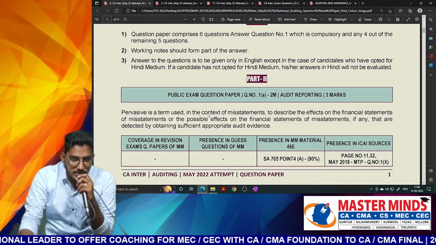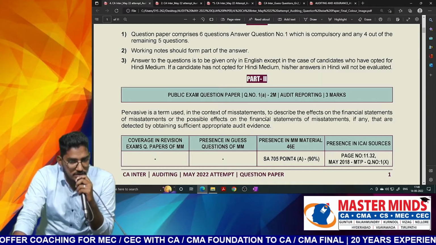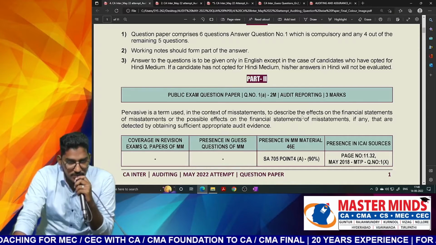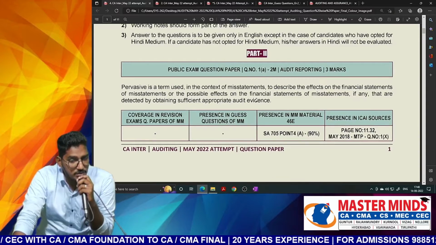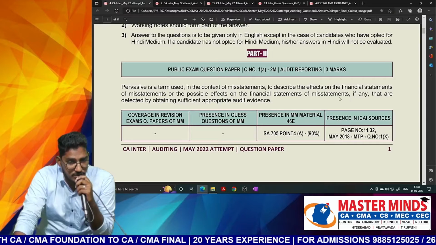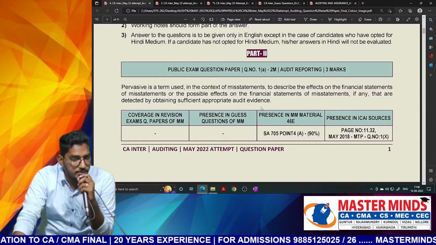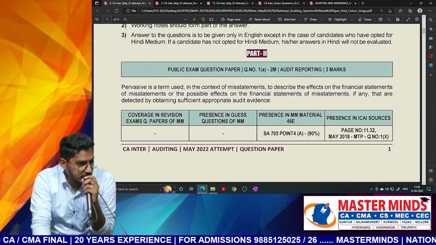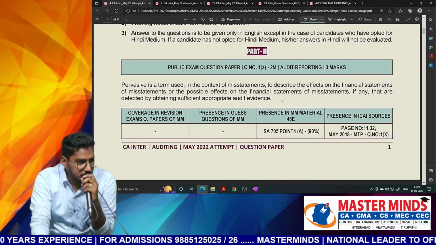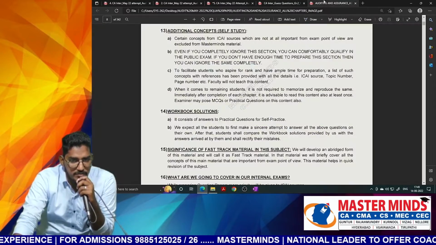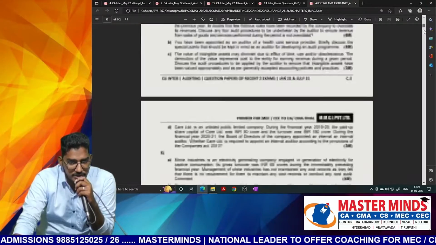Okay, first, question number 1A. Pervasive is a term used in the context of misstatements to describe the effects on the financial statements of misstatements, or the possible effects of misstatements on the financial statements, if any, that are undetected because of not being able to obtain sufficient and appropriate audit evidence. This definition is actually there in our material. In the MM material, the definition of pervasive is in SA 705.